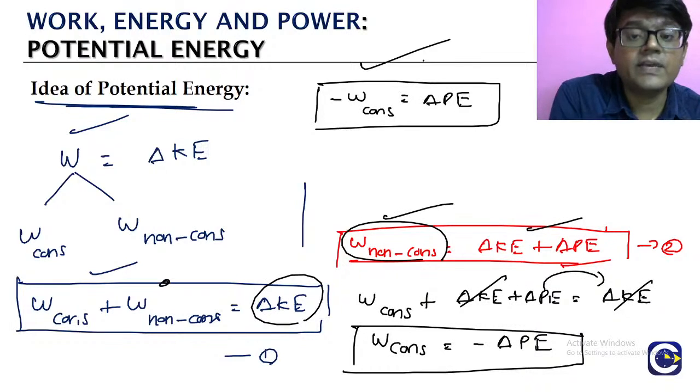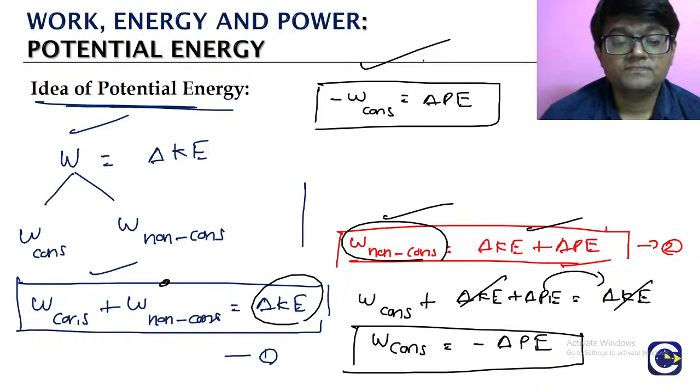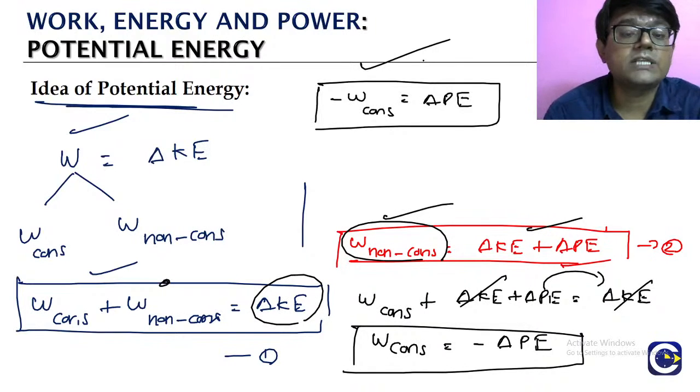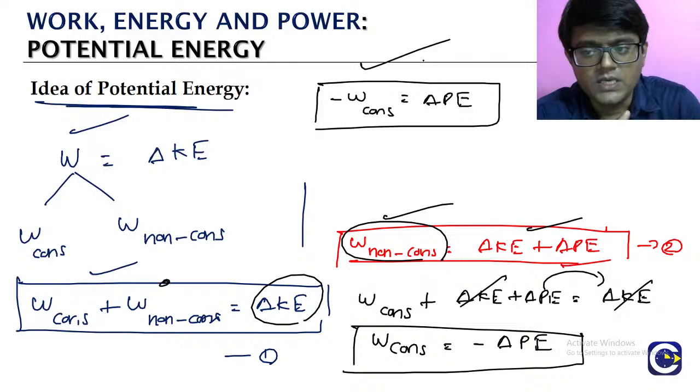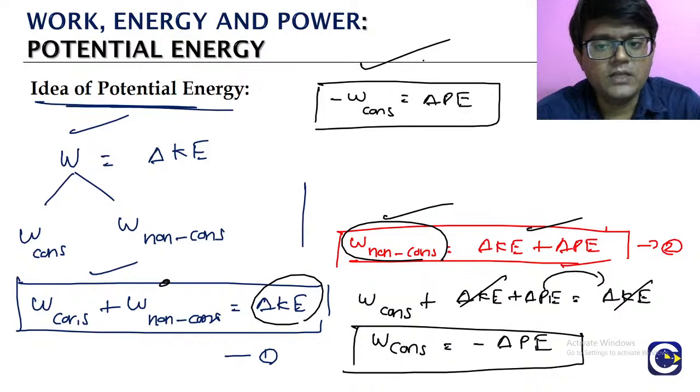But look at this equation 2. Equation 2 is also important for us. From now onwards, mostly we are going to use this one. What is it going to be called? It is going to be called the modified work energy theorem. Henceforth it will be called the modified work energy theorem.